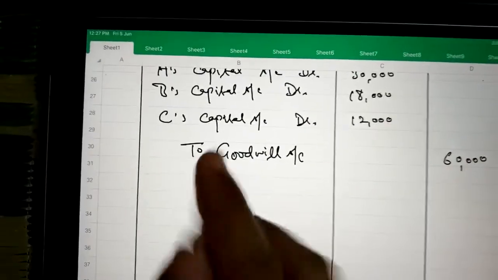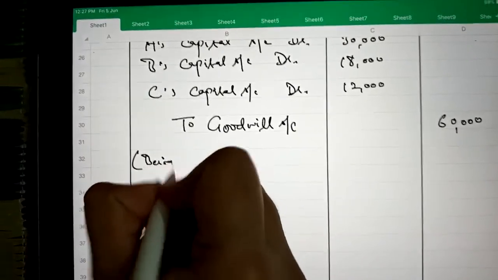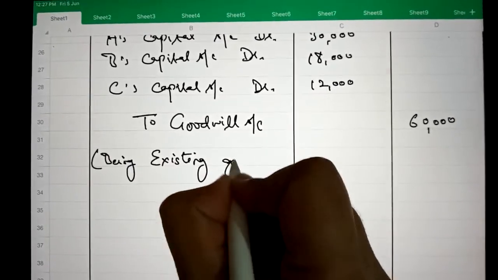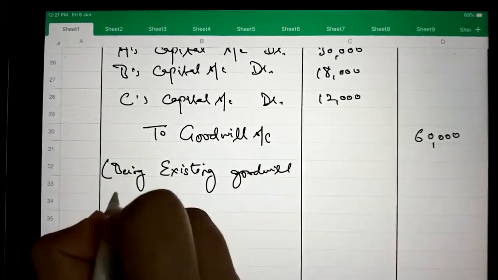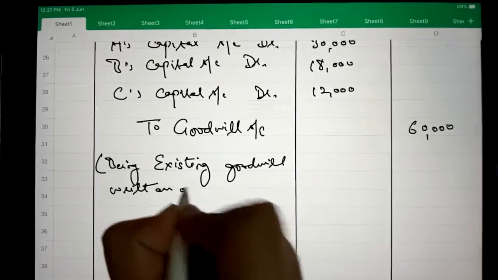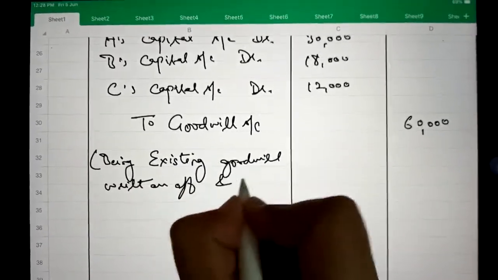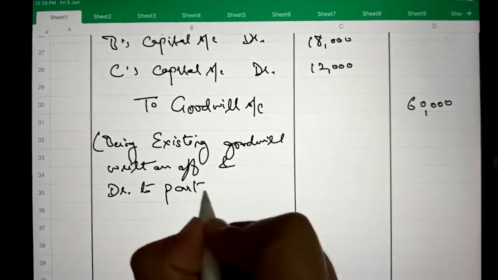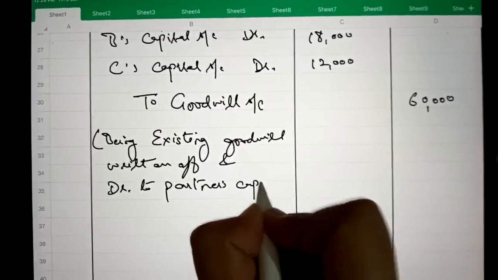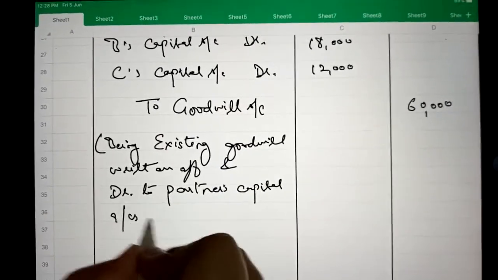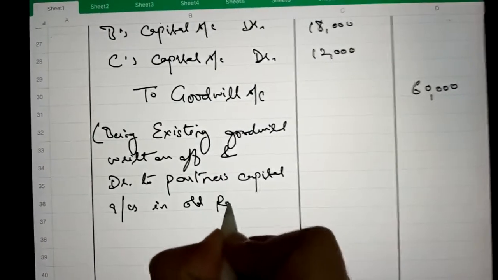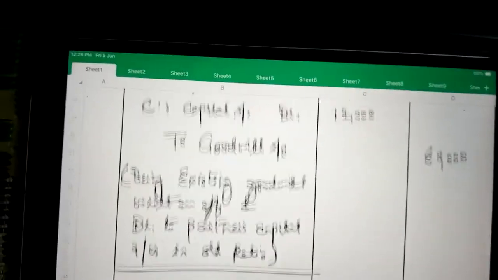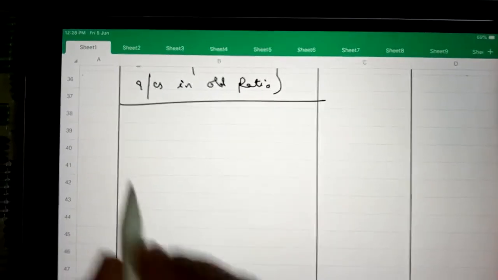Being existing goodwill written off, and debited to partners' capital accounts in old ratio. So this will be the first entry in case when existing goodwill is written off, and the second entry is